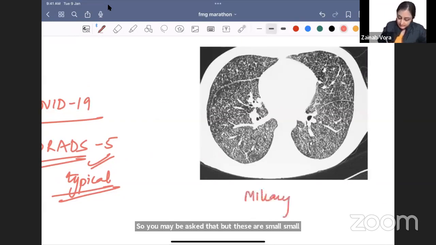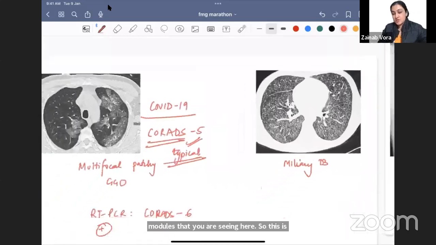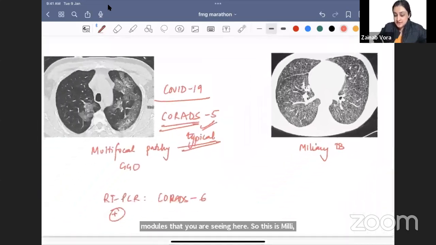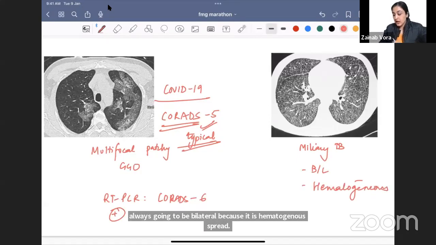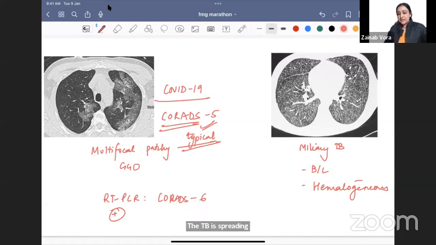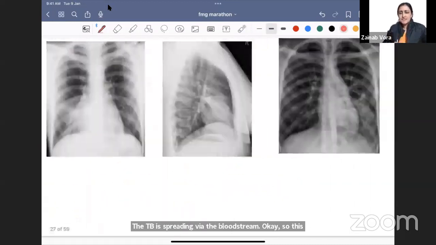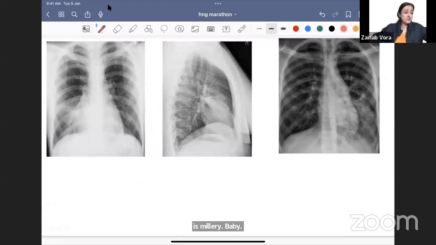So this is miliary tuberculosis. All right, so this is miliary tuberculosis. It is always going to be bilateral because it is hematogenous spread. The TB is spreading via the bloodstream. Okay, so this is miliary TB. What is this year? I don't think they have announced yet. Okay. Let's go to the next one.